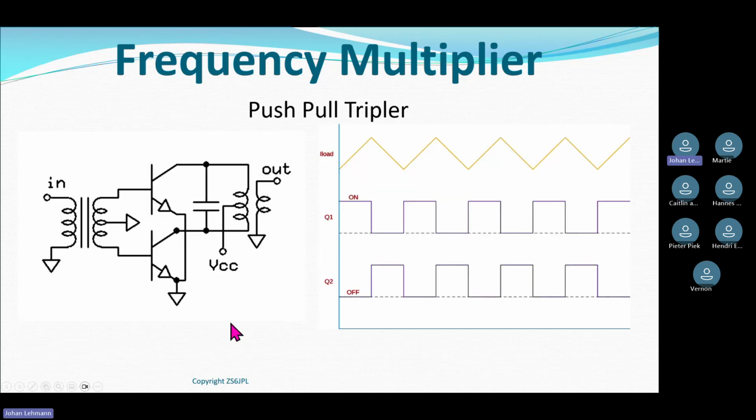Okay, now we look at a tripler. Again, what I put into the circuit really needs to be not a pure sine wave. It needs to be rich in harmonics so that I can have my circuit multiplying by 3. Again, same concept as the diode, except if you look at the configuration now, one half conducts, and the other half, that side of the transformer, conducts.